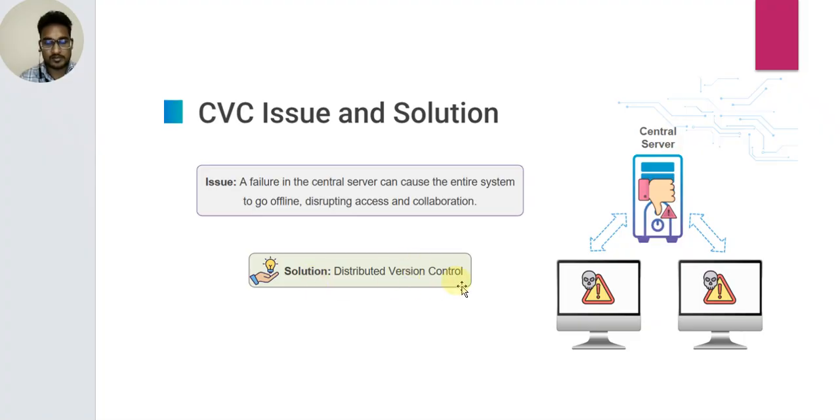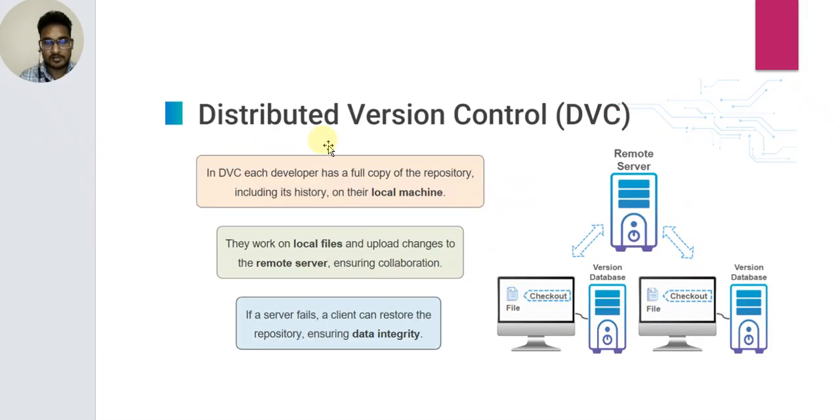Solution: distributed version control system. In a distributed version control system, the remote server is centralized, and one checks out the file remotely.